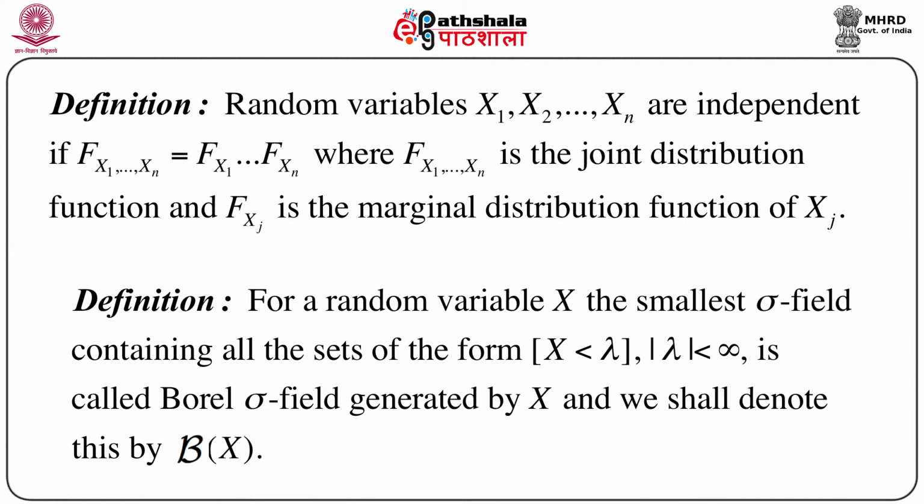Next, consider another definition which will be required subsequently, that is the smallest sigma field, or the Borel sigma field.